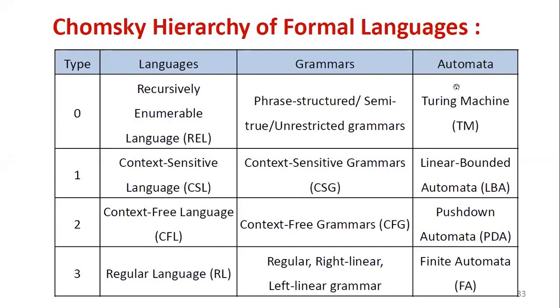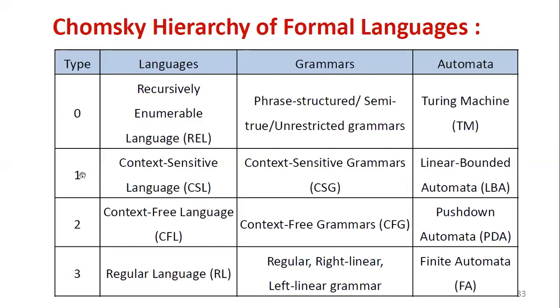So then its acceptor is linear bounded automata, abbreviated as LBA. Here one relation: similar names you can observe for language and grammar, except type 0. Type 1: the language is context sensitive language, and the grammar is context sensitive grammar. The first portion of the name is the same, context sensitive. So in place of language, you can add grammar. Like that, for type 1, 2, 3, similar names for language and grammars are there. But acceptors are different for every type.